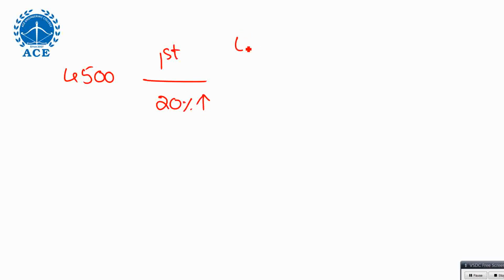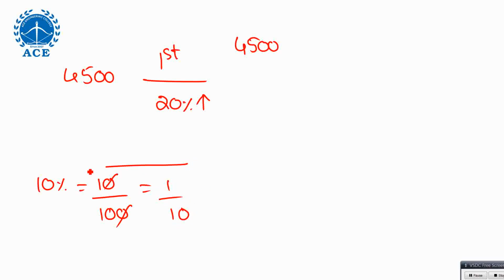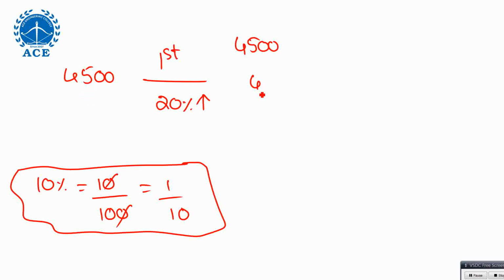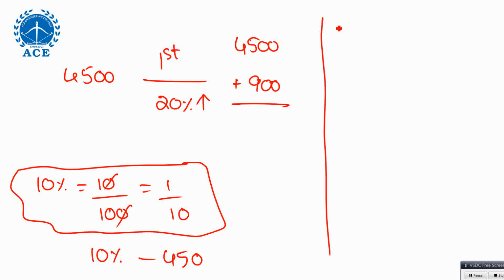20% extra. See, for 4,500, 10% means, for any value, listen, 10% means 10 divided by 100, 1 by 10. For anything you want to calculate, 10% is divided by 10. For 4,500, what is 10%? 450. So, first year you are getting 450 as the interest. 20%, so 900. 10% is 450 because dividing by 10, 20% means 900. Okay, fine. This approach is better.